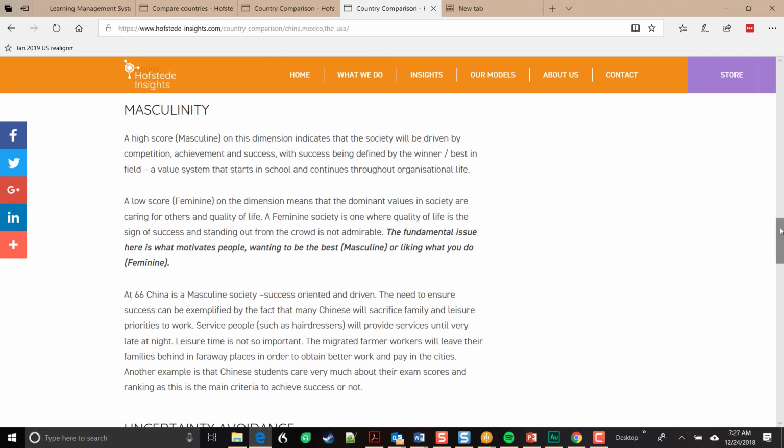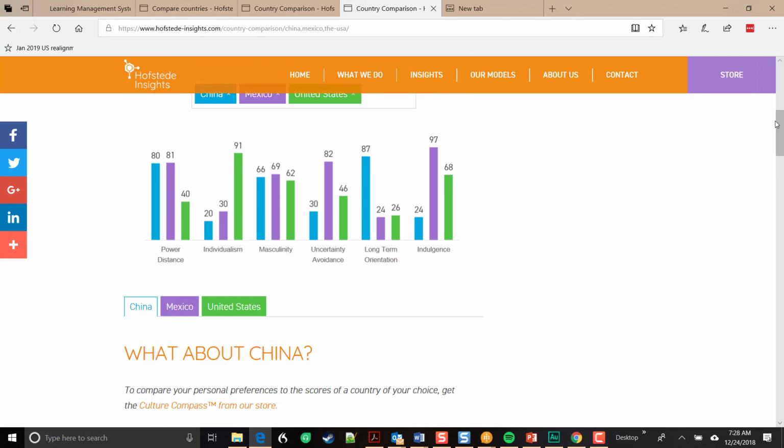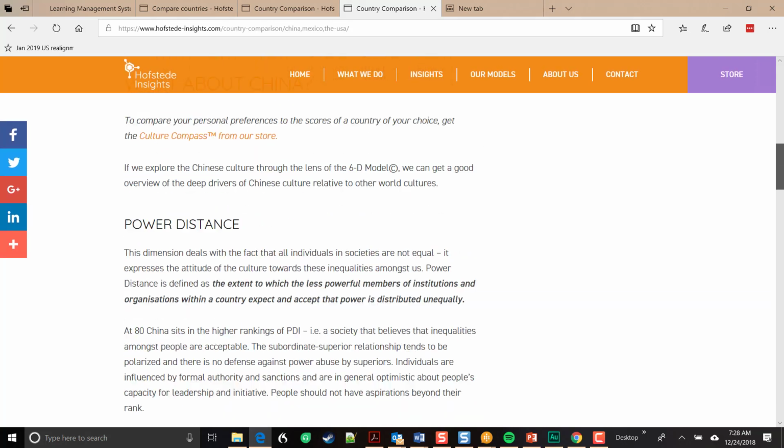But let's go up and look at how this dimension might affect our expansion into China and the United States. Okay, so there's masculinity. You can see here that all of the countries, China, Mexico, and the United States, have about the same masculinity scores, and they're relatively high, which means that people in these countries are all going to be motivated by competition, success, winning, that sort of thing. They're all about the same. And so we can think, okay, that particular dimension probably does not have a lot to do with our project. Okay, so let's scroll on down now to uncertainty avoidance.